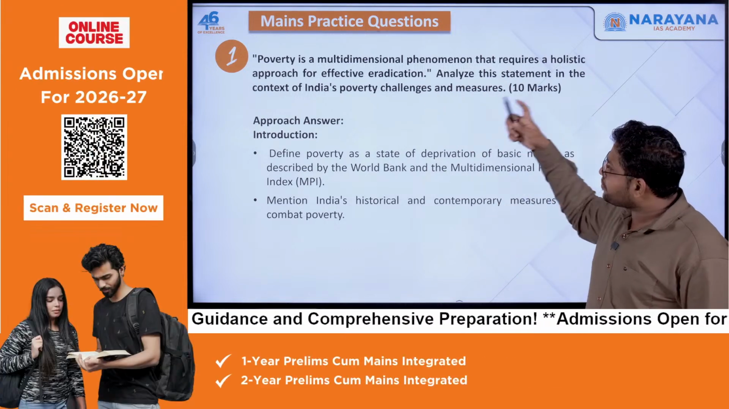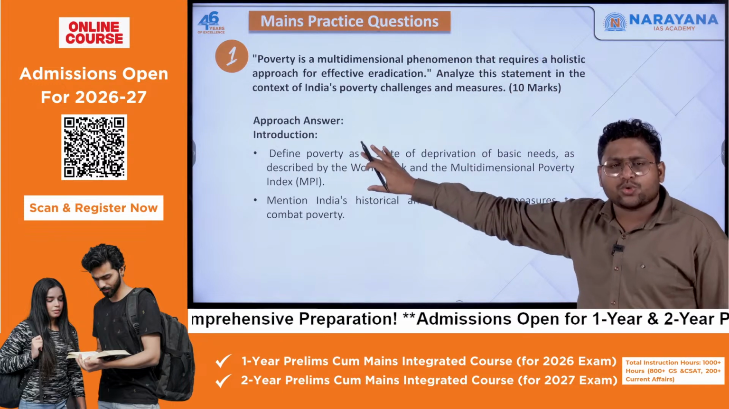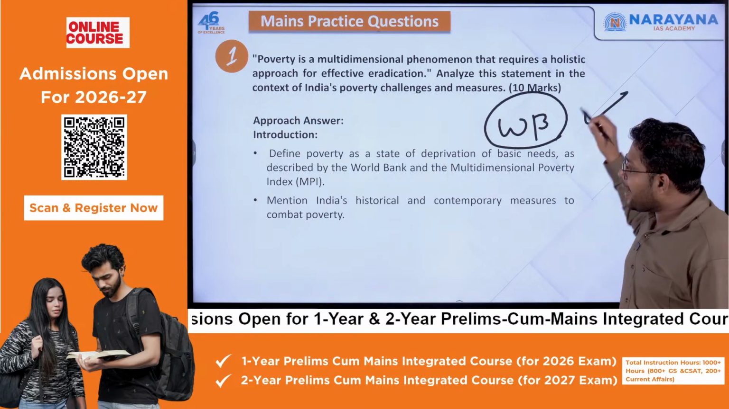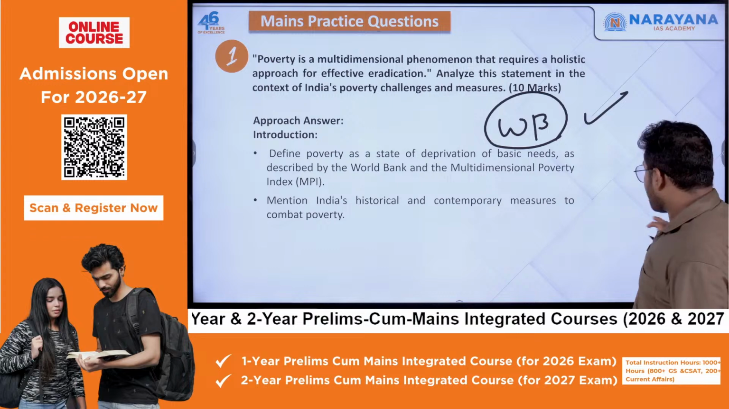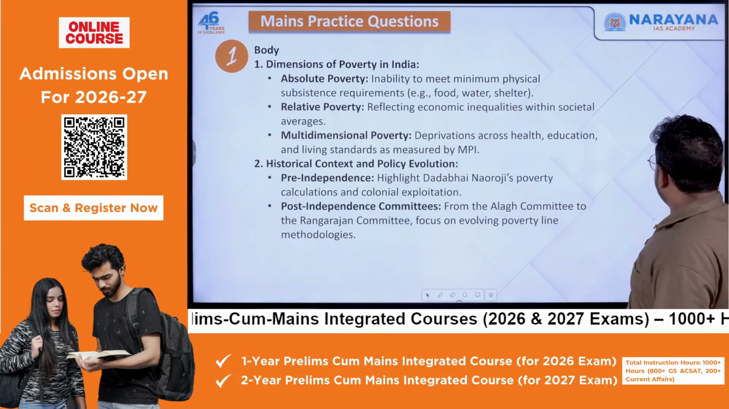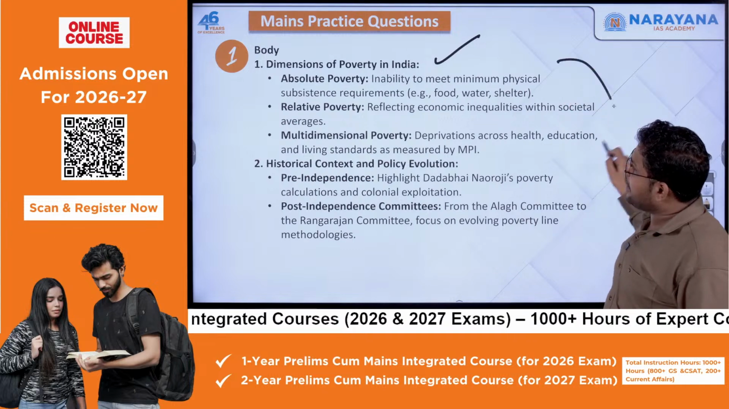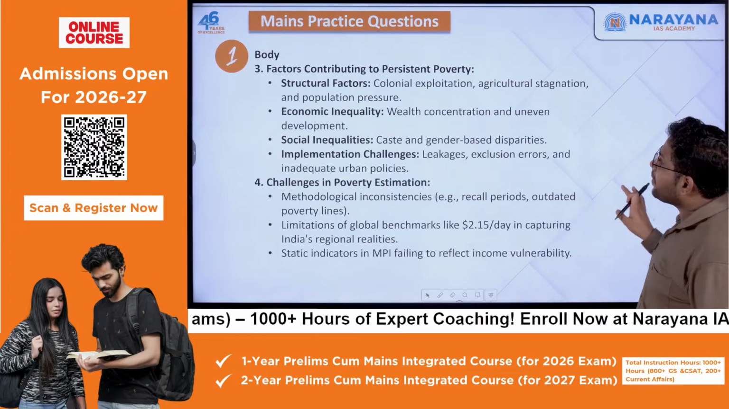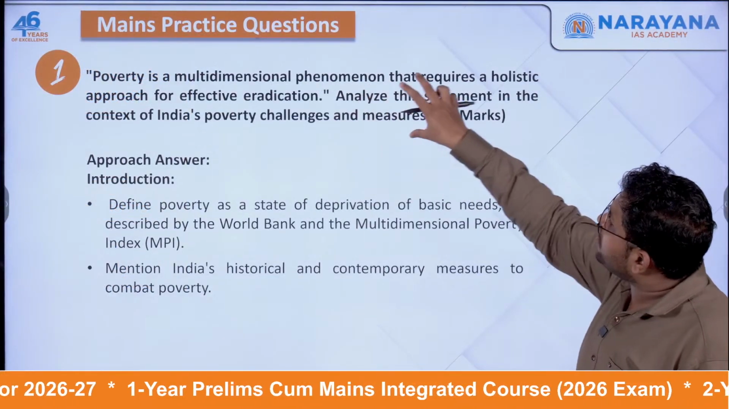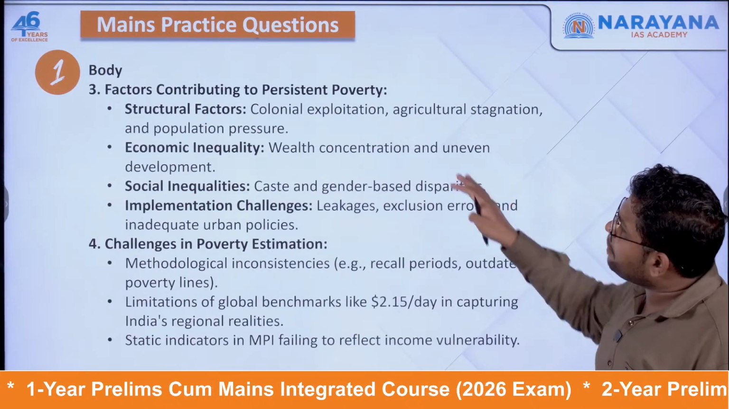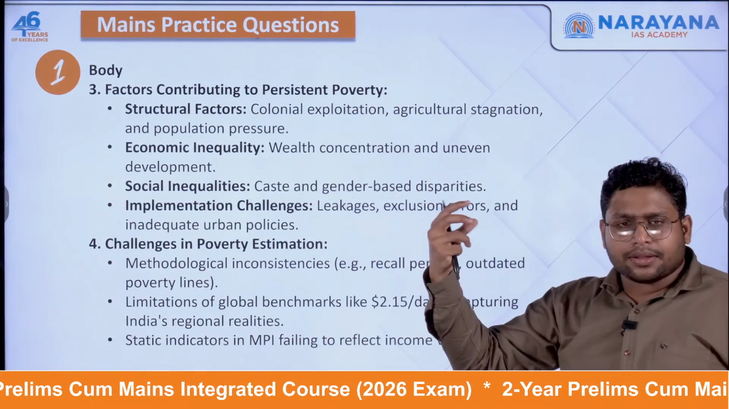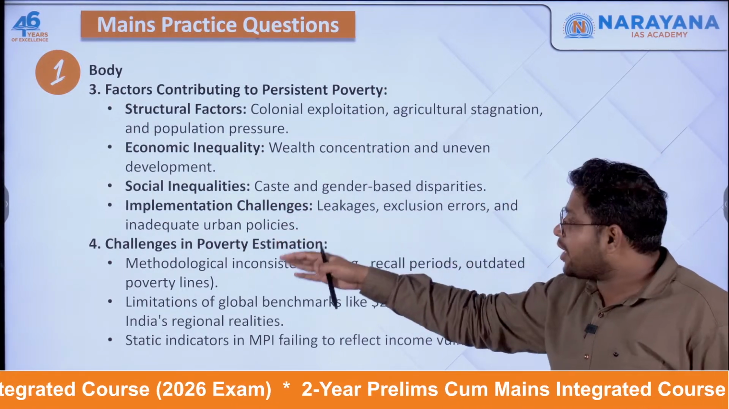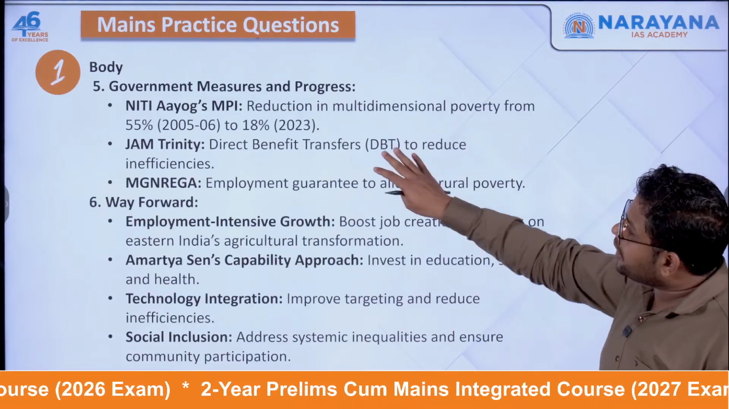So first of all, simply what we will try to do is to define poverty. You can make use of this definition given by World Bank, or you can write your own definition too. Then we will mention the dimensions of poverty, for example, absolute, relative, multidimensional, the historical context and how this concept is evolving. And because the question is very broad, here we can simply put all the factors why this poverty is coming into picture, why it is persisting, all these factors can be mentioned, then what kind of challenges we have, and how we can make use of different measures.